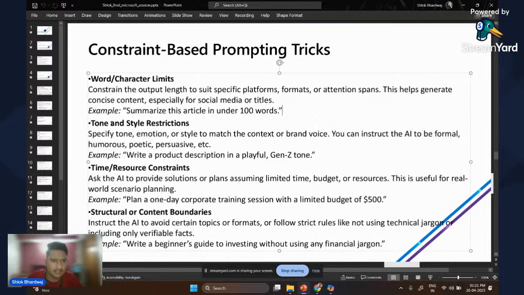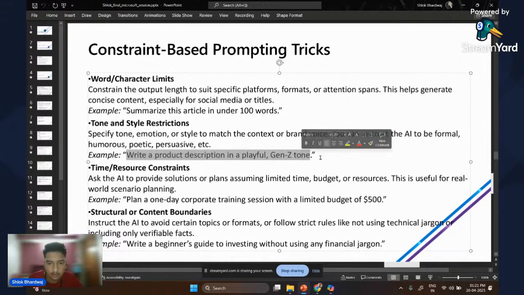So this is a good example for it. Tone and style restriction. As we looked previously in the example of the prompt of the email, it was asking us to reply in a professional tone. So here, tone and style restrictions refer to specifying tone, emotions, or style to match the context or brand voice. You can instruct the AI to be formal, humorous, poetic, persuasive, professional, etc. Write a product description in a playful and Gen Z tone. So here we need to mention the product again.